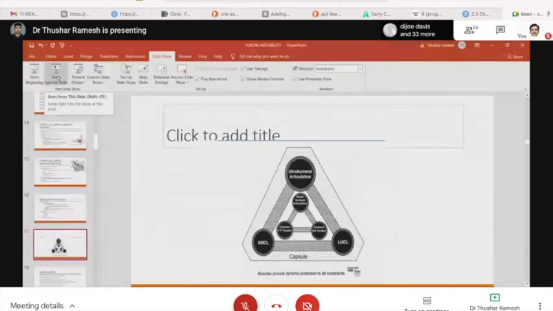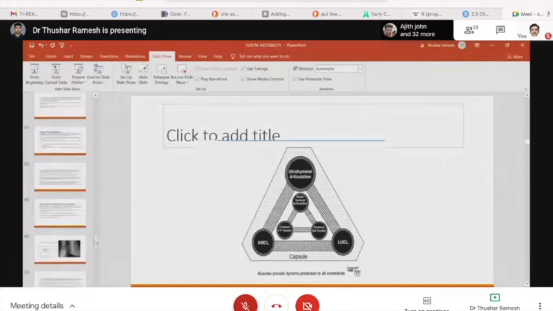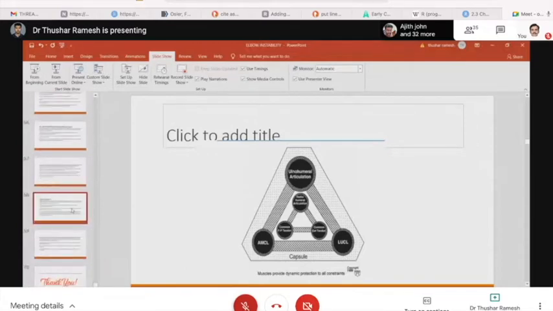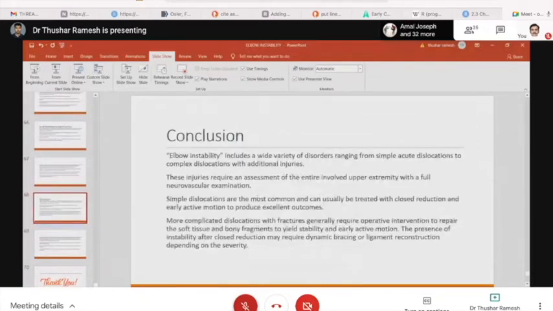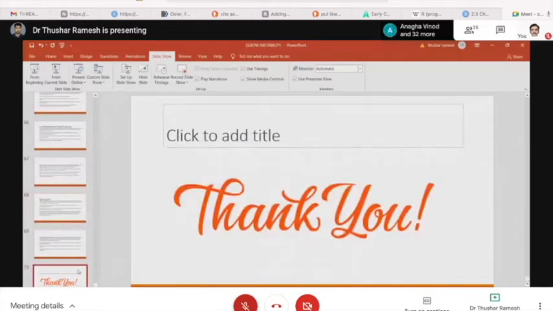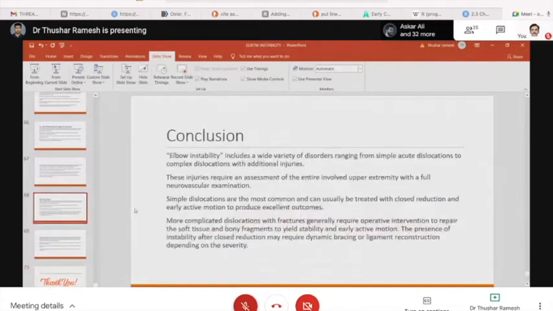Well, I was trying to connect it to the power. Anyway, he presented exhaustive details of dislocation. Could you go back to the last but one slide? Sir, the last but one slide. Last one is a thank you slide. Sir, could you enlarge it a little bit? Not this one. Go back to the previous one. All right, could you enlarge it a little bit?